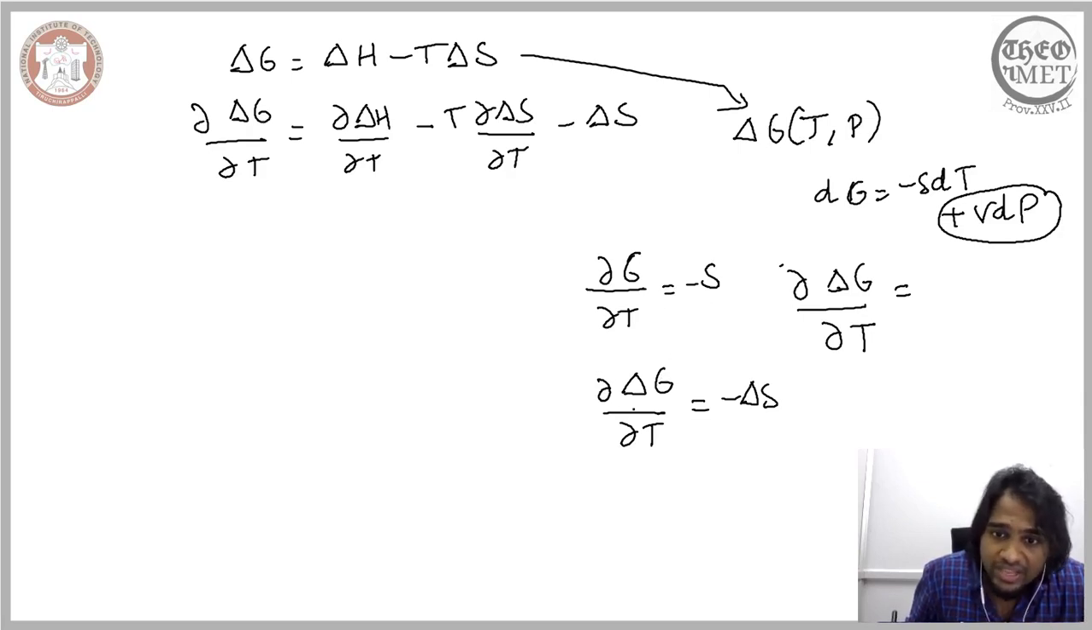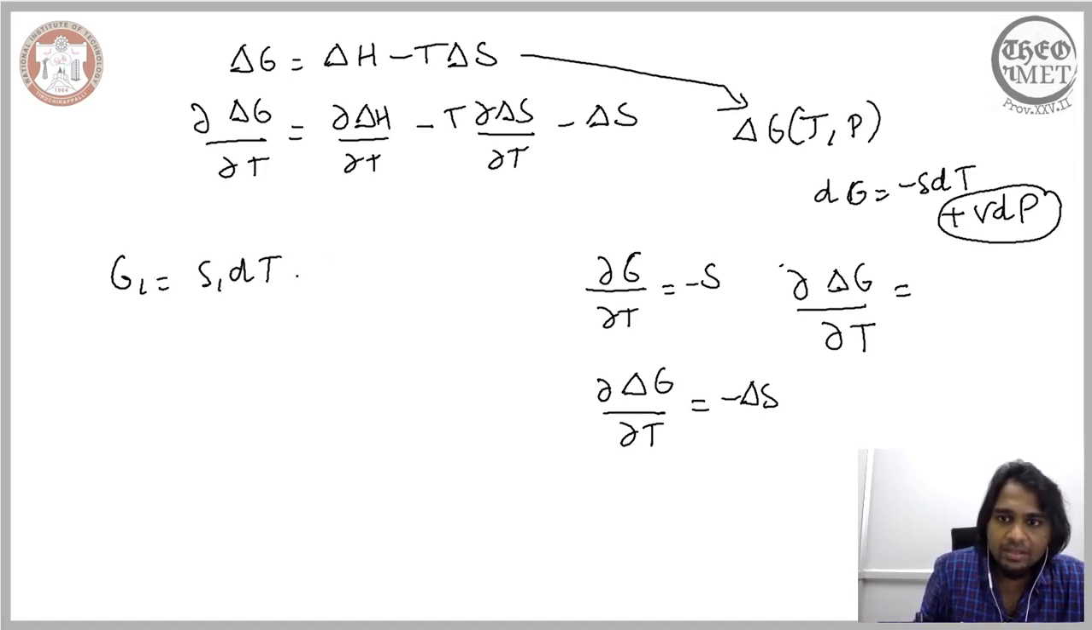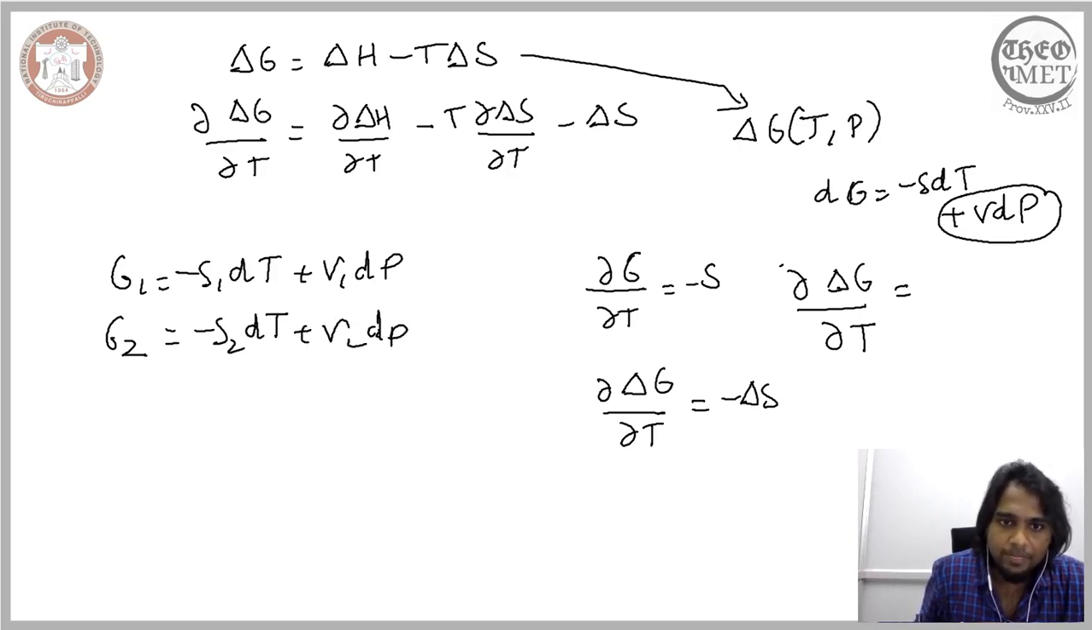So there is already a delta G, which could be, say, because of a chemical reaction. We already have delta G, and it is now changing with respect to temperature. In that case, we should have a corresponding change in the enthalpy. So we have G1, which is minus S1 dT plus V1 dP, and G2, which is minus S2 dT plus V2 dP.